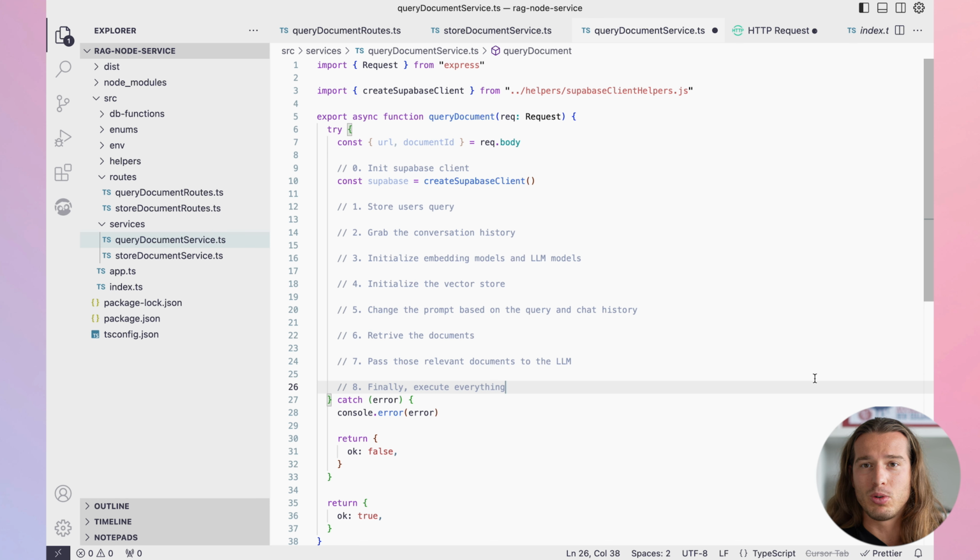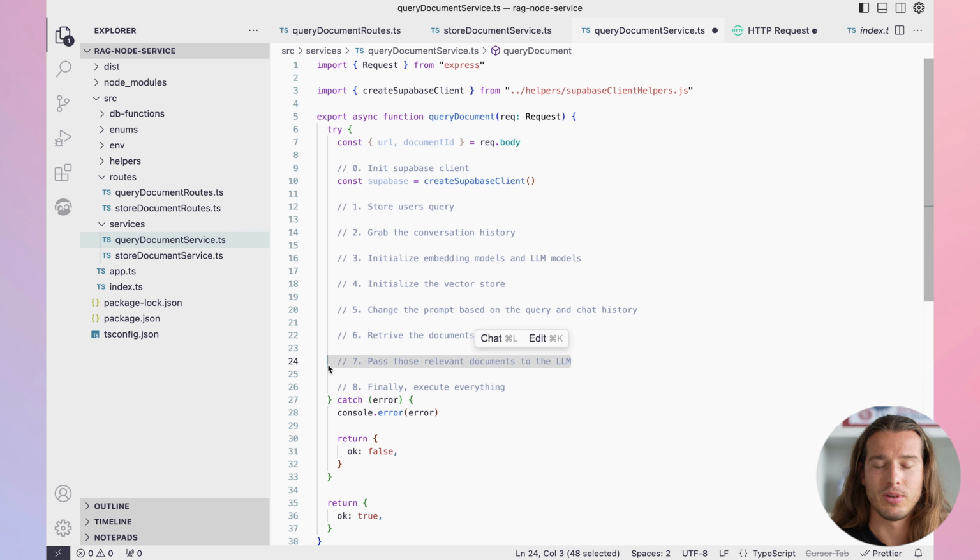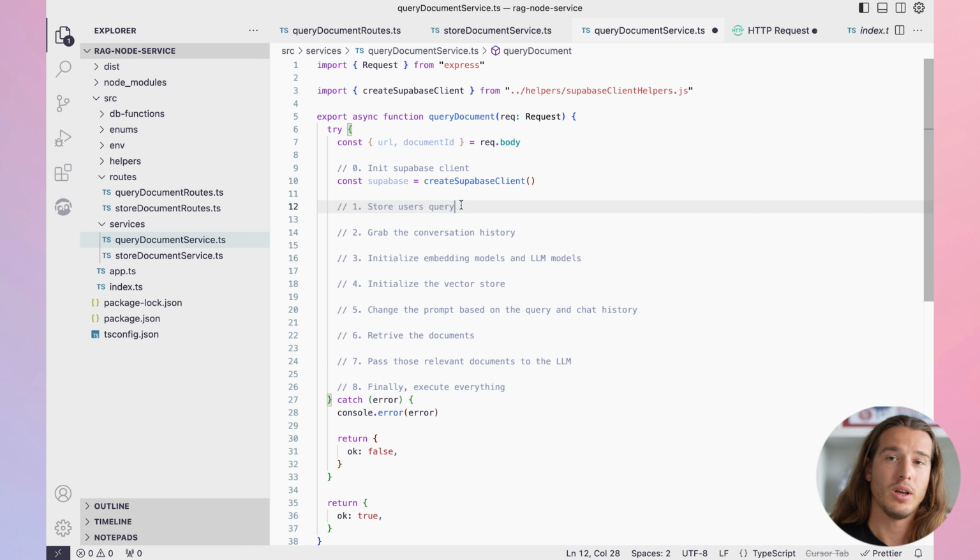And then with those books and with your question, you go to a teacher and you ask the teacher. That is step 7. With those books that the librarian gave you, you go to the teacher and say, explain this to me. What is this? That's basically what we're doing here. We're retrieving relevant parts from our YouTube video, and then we ask the LLM with those retrieved parts to answer us the question.